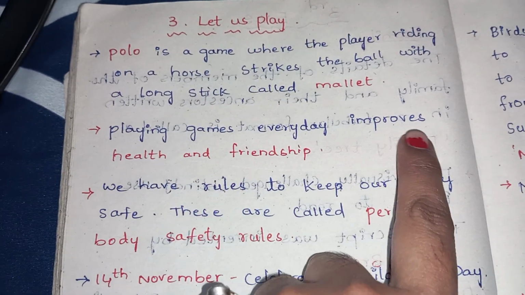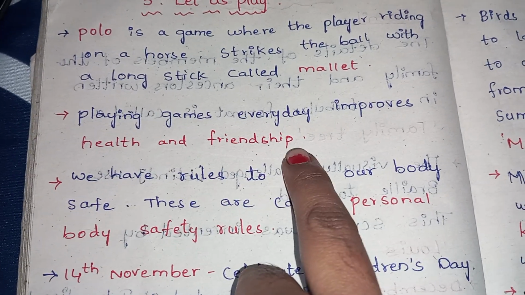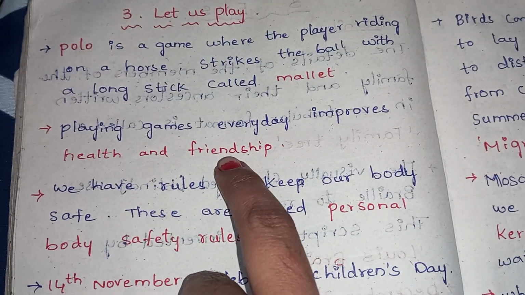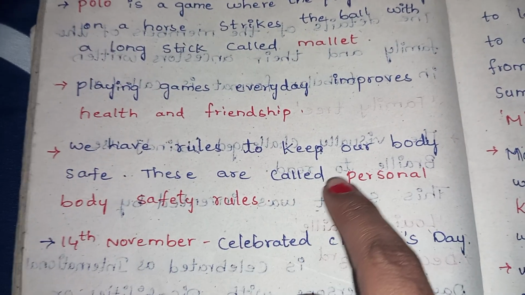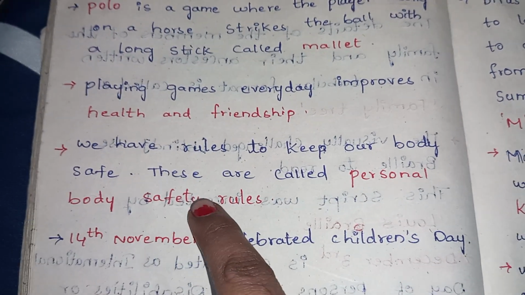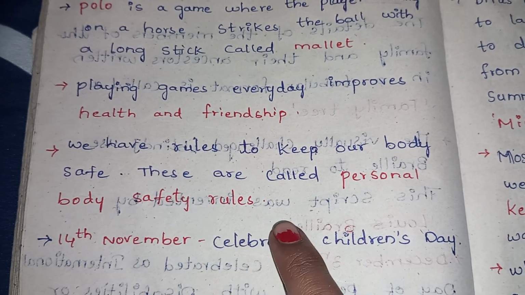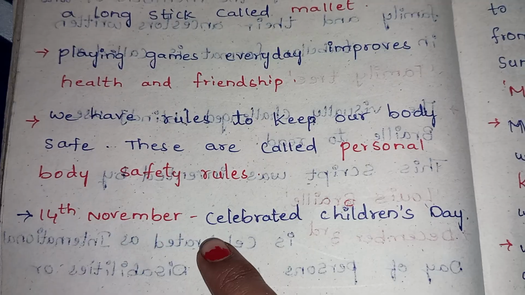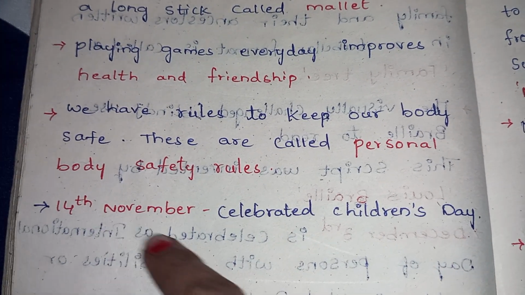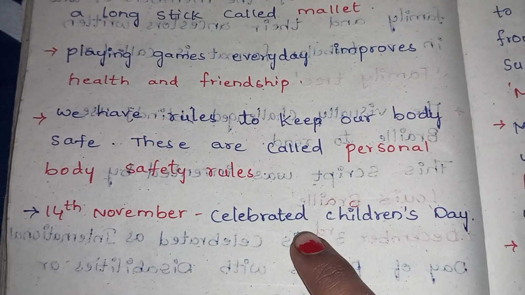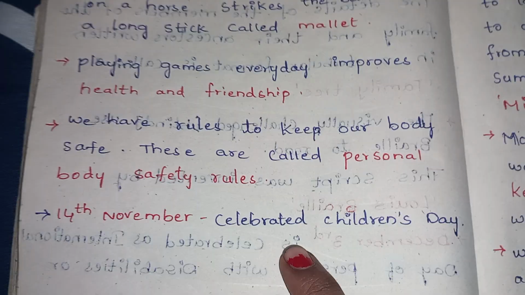Playing games every day helps us with health and friendship. Whenever we play, we build more friendship between people. And we have rules to keep our body safe. These are called personal body safety rules. And 14th November is celebrated as Children's Day, and the competitions held in the school, the prizes are distributed to the children on 14th November.